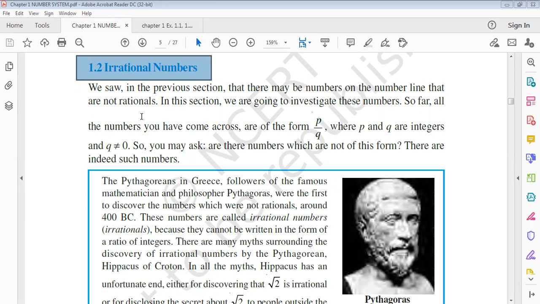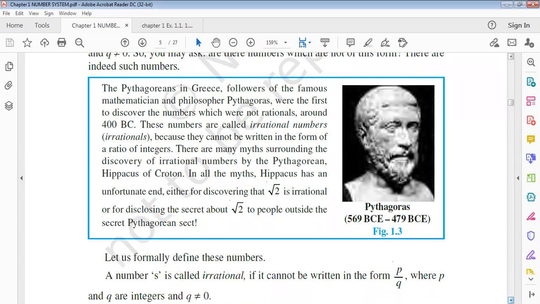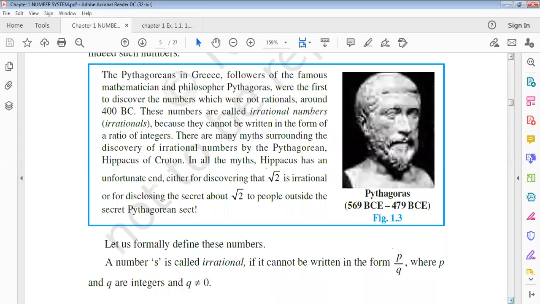There are indeed such numbers, and the numbers which are not in the form of p by q are known as irrational numbers. The Pythagoreans in Greece, followers of the famous mathematician and philosopher Pythagoras, were the first to discover numbers which were not rational, around 400 BC.